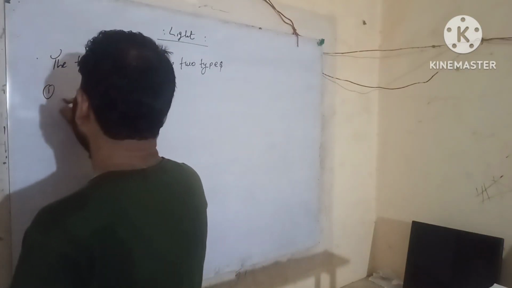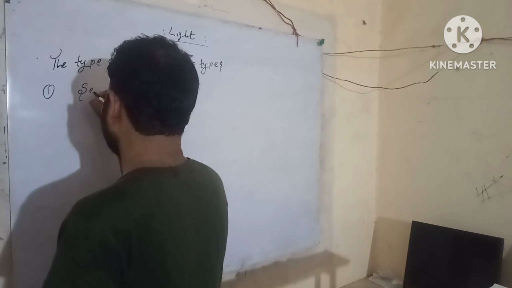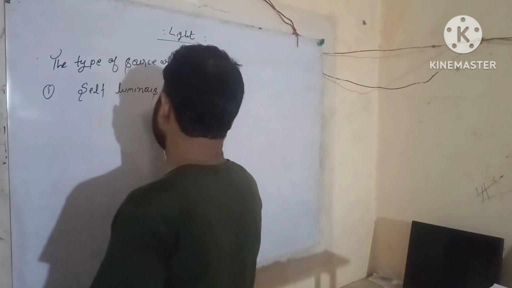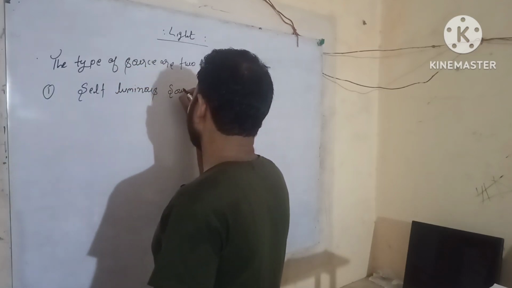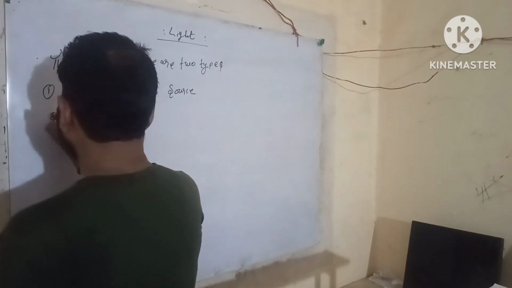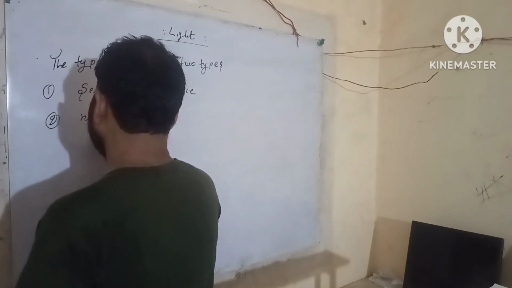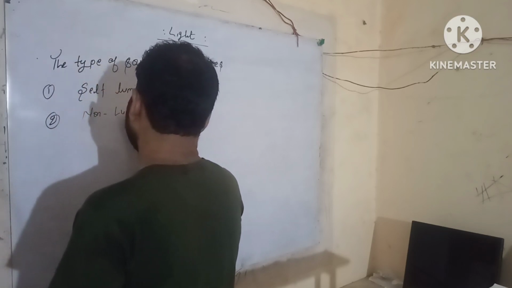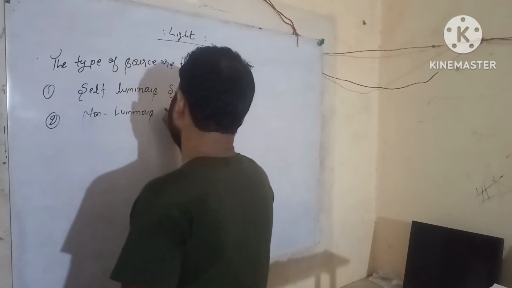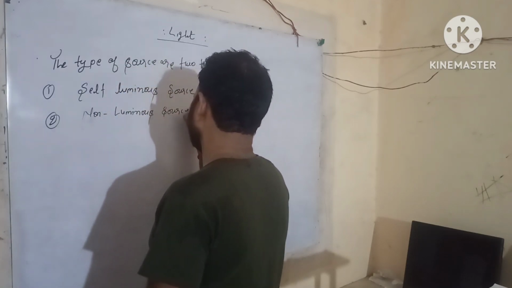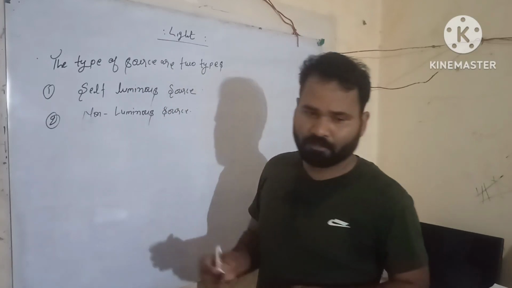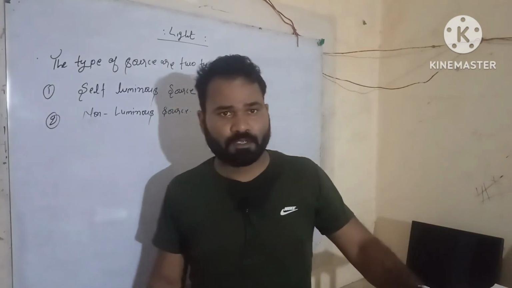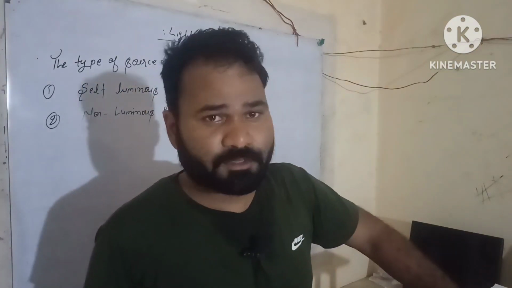First one is luminous source, it means self-luminous source. Next one is non-luminous source. Okay, we define one by one the self-luminous source and the non-luminous source. What is the non-luminous source and what is the self-luminous source?